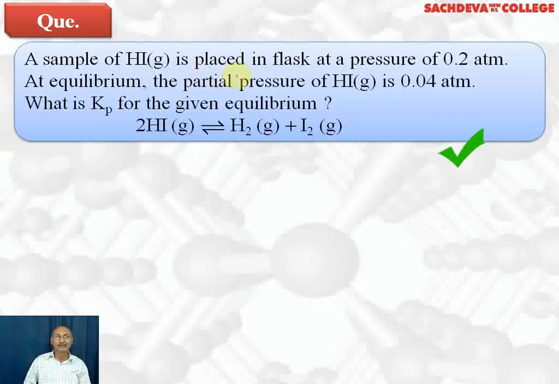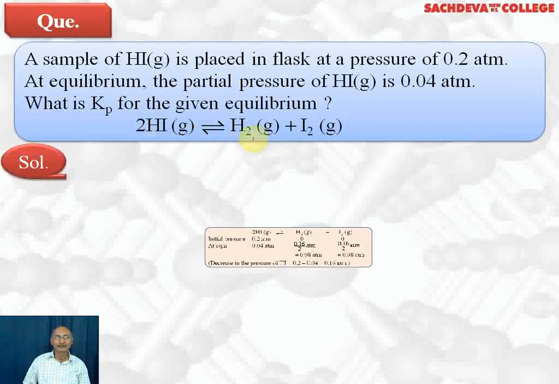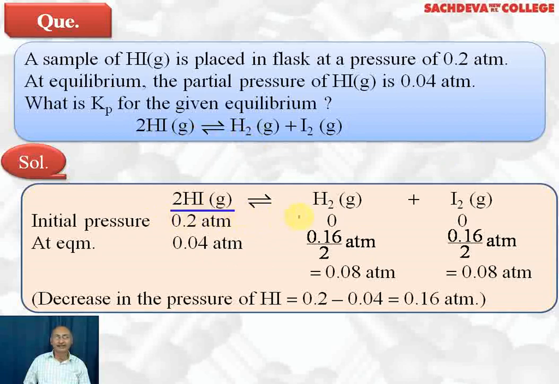A sample of HI is placed in a flask at a pressure of 0.2 atmosphere. At equilibrium, the partial pressure of HI is 0.04 atmosphere. What is Kp for the given equilibrium? 2HI gas gives you H2 gas plus I2 gas. So first we write the equation.